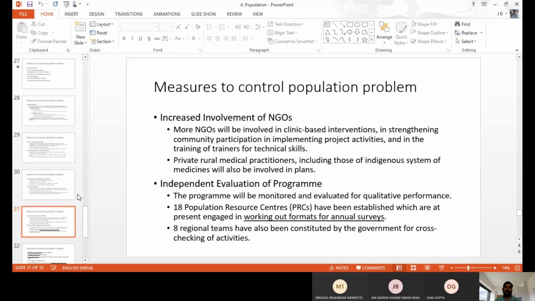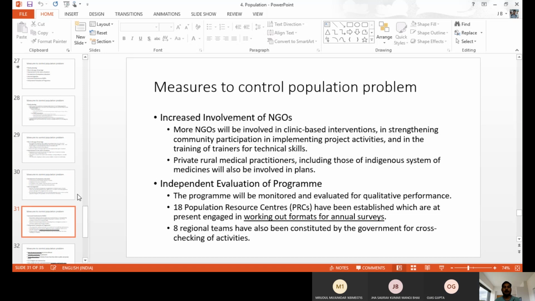When there are NGOs, they can create awareness because NGOs live with the people at the bottom level. They have the organization in the village itself. They have staff members from the village itself. So they know the village problems. They know the ground. They know the realities of the implementation of the schemes, all those things.